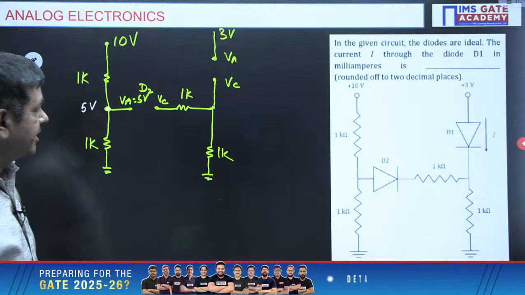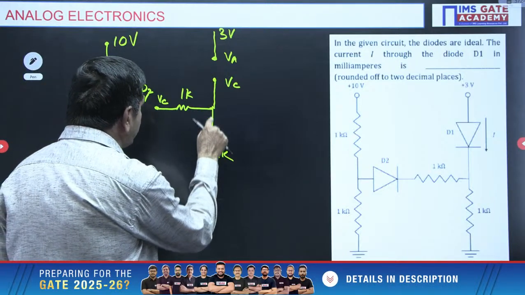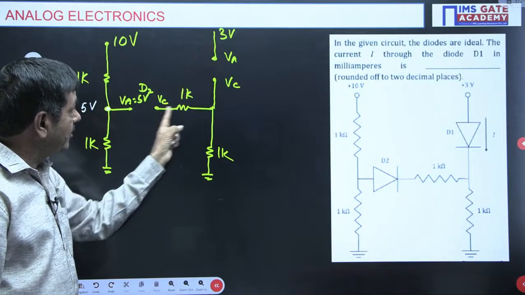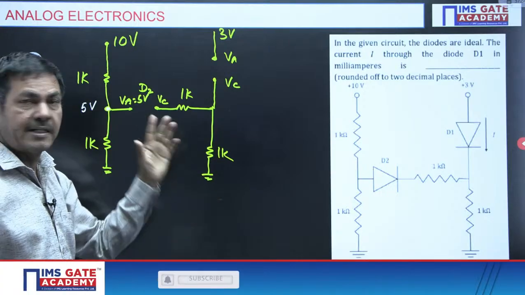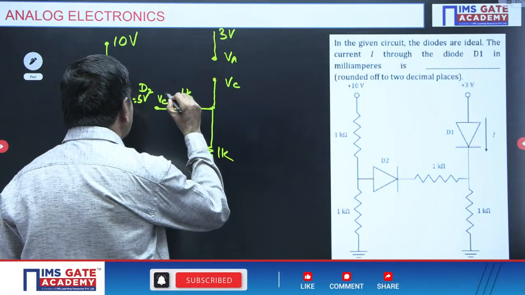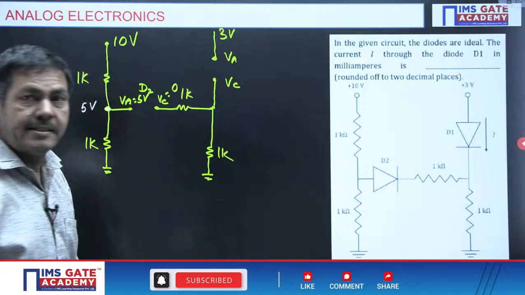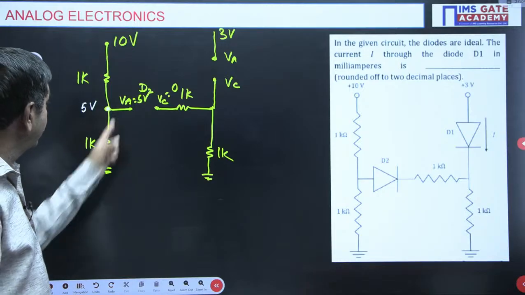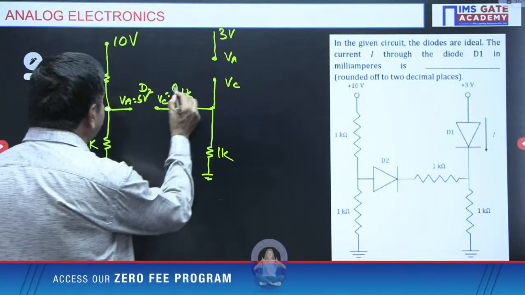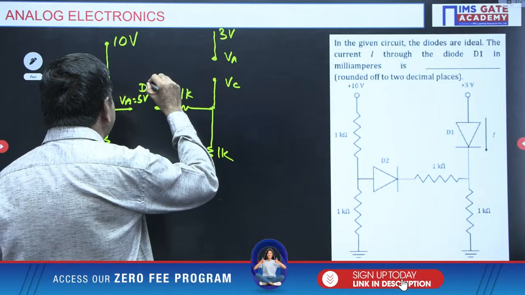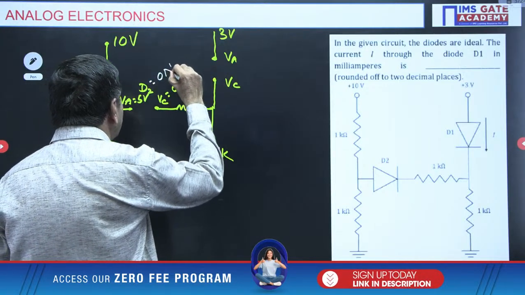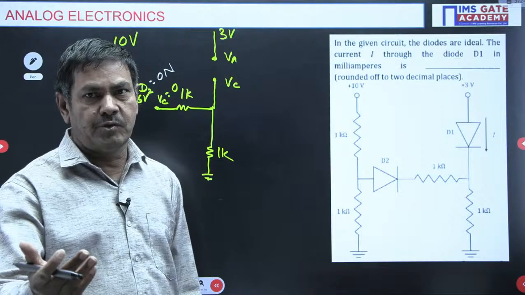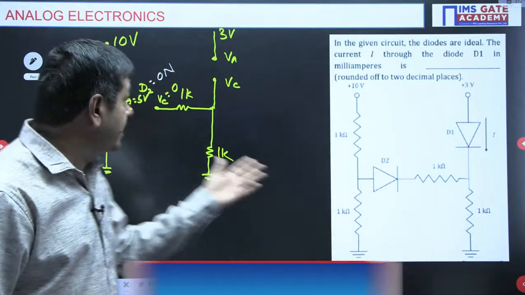What about the cathode potential? The cathode is connected directly to ground. I cannot take this side, it is open. I can go this side, where it is 0 potential since it is grounded. So VC is 0 volts. Now please check: is the anode voltage greater than the cathode voltage or not? 100% greater. If VA is greater than VC, diode D2 is on. We got the concept: in the ideal case, if the diode is on, we can short circuit it later to find the required current. Now I want to check the second diode.